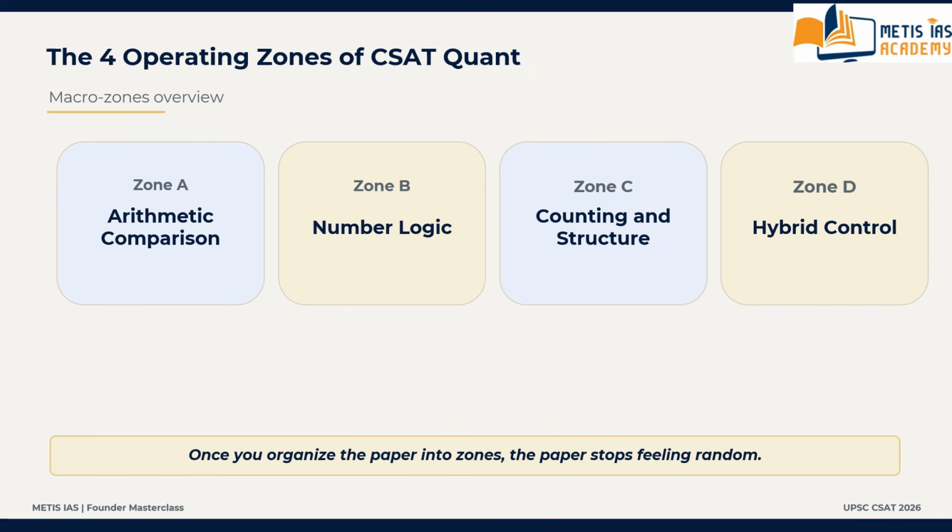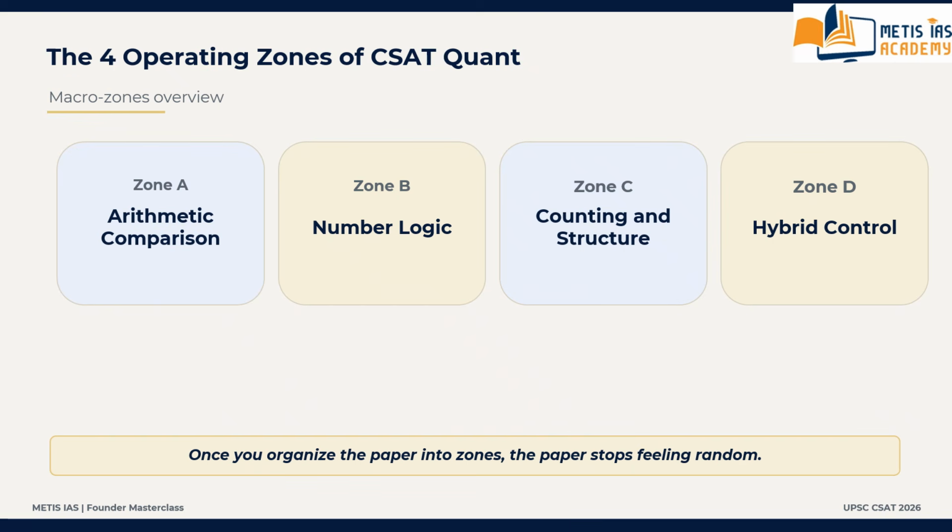It includes questions where the real issue is not the arithmetic size. The real issue is number behavior. This zone includes number system, divisibility, remainder family. The second one is digit formation and restriction family. And the third one is maximum, minimum, bounds, feasibility family. These three families under this zone are called number logic families.